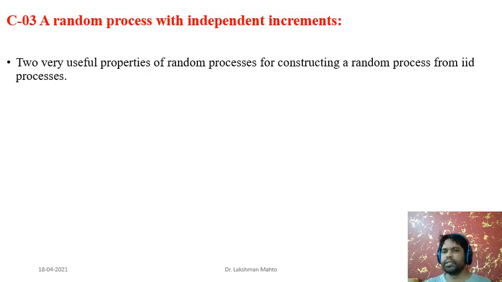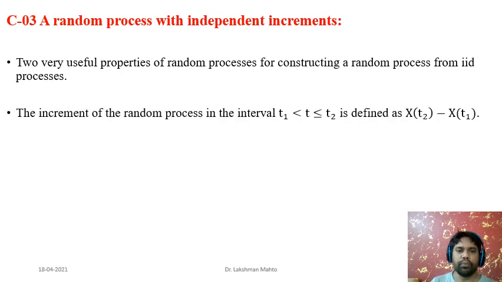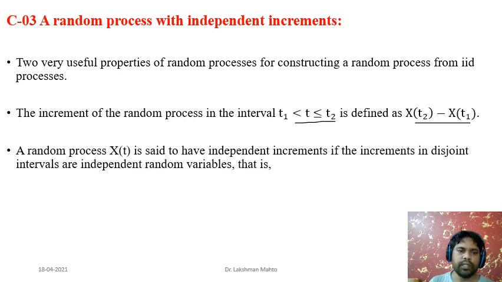I will first discuss the independent increment property. The independent increment and Markov property are two very useful properties for solving a problem associated with a random process. The increment of a random process in the interval t1 to t2 is defined as x of t2 minus x of t1. Here time is continuous, and we say that a random process x of t has independent increments if the increments in disjoint intervals are independent random variables.